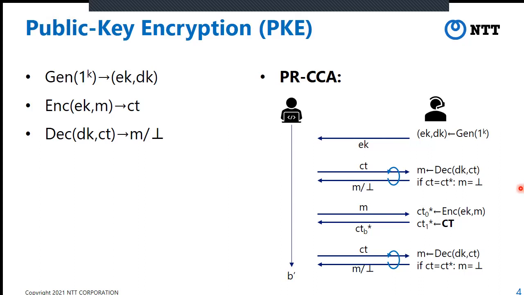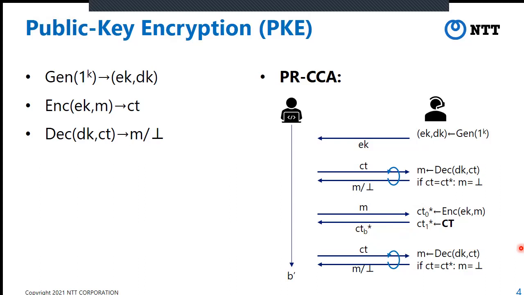That is, the adversary can send a ciphertext, and it receives the message or the rejection symbol bot. In the challenge phase, the adversary sends a message M. The challenger generates CT0 star as an encryption of this message M, and generates CT1 star as a random ciphertext chosen from the ciphertext space. Then it sends CT0 star or CT1 star.